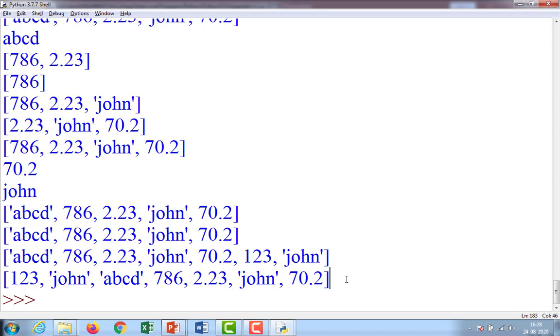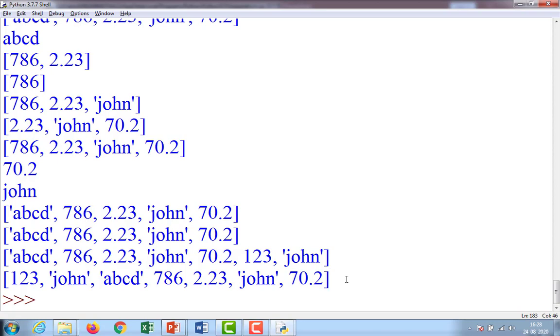So this is the concept of list. A list has different data items. And second point, the list starts with a square brace and ends with a square brace only. In between the square braces we have to give items, that is called a list.